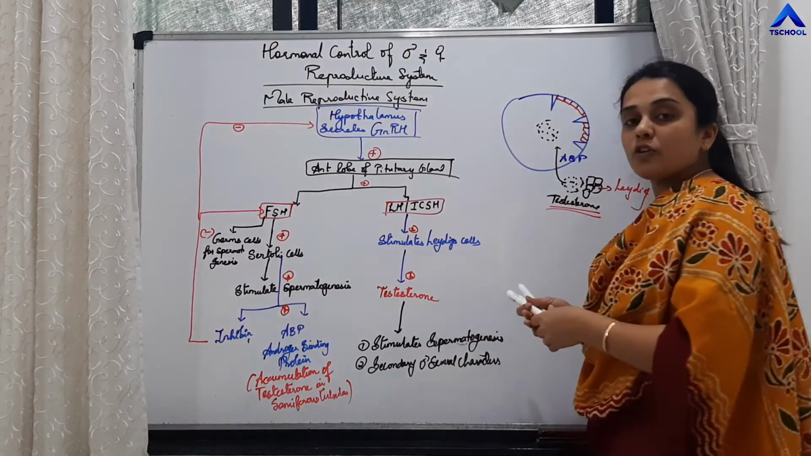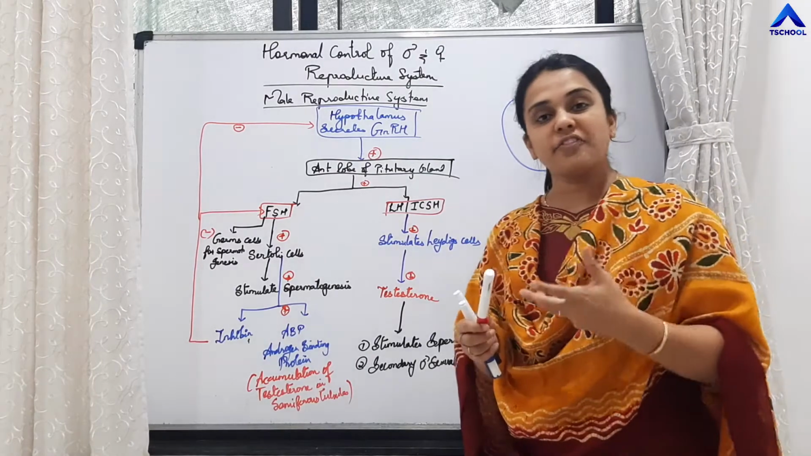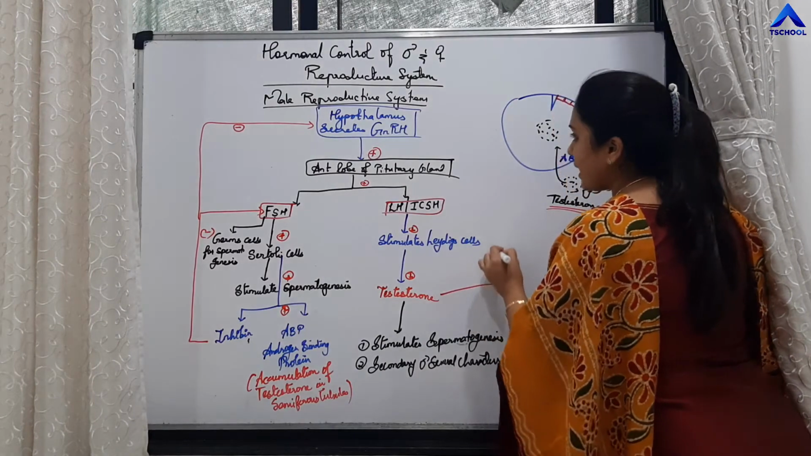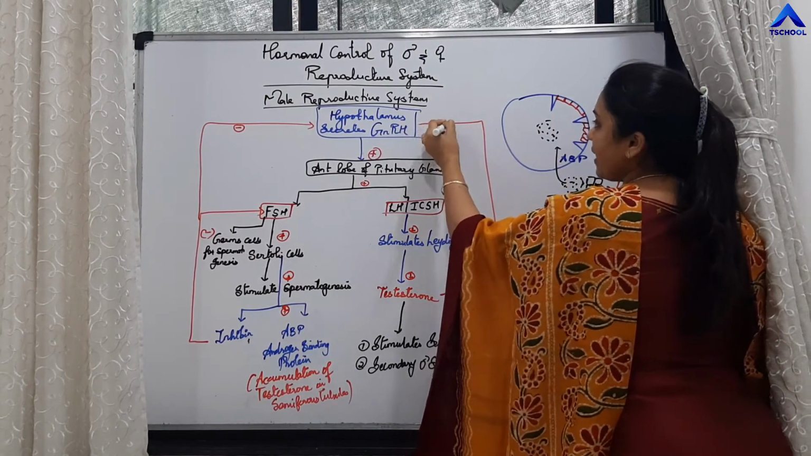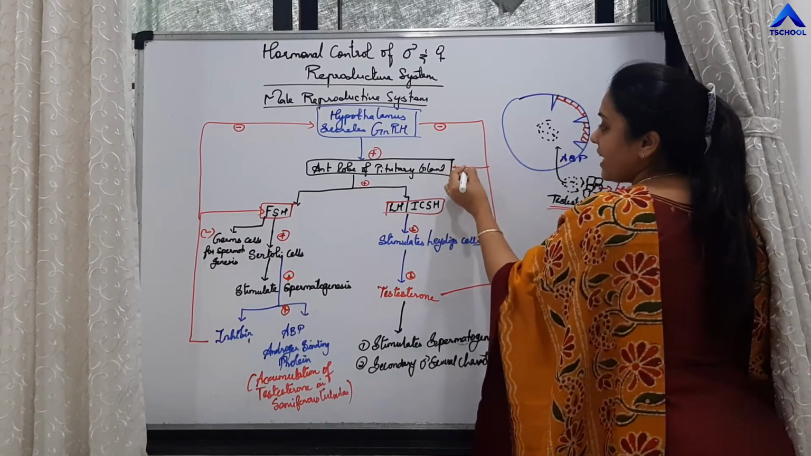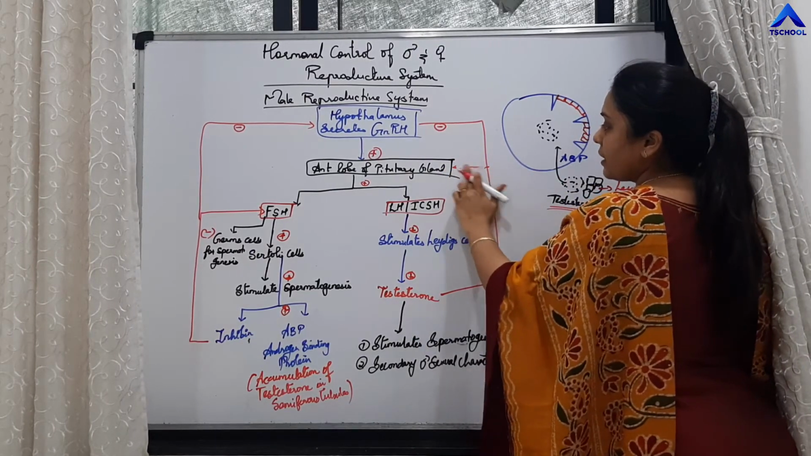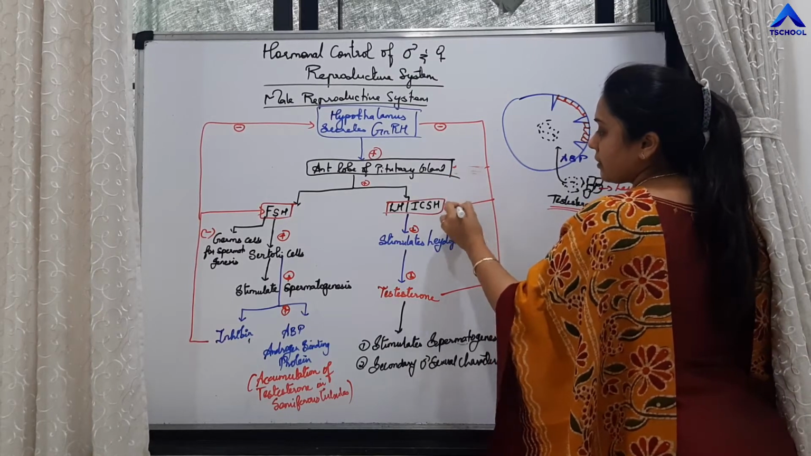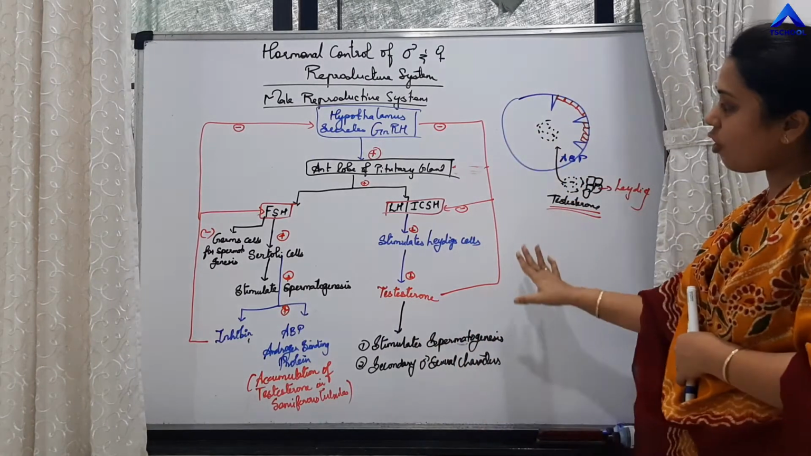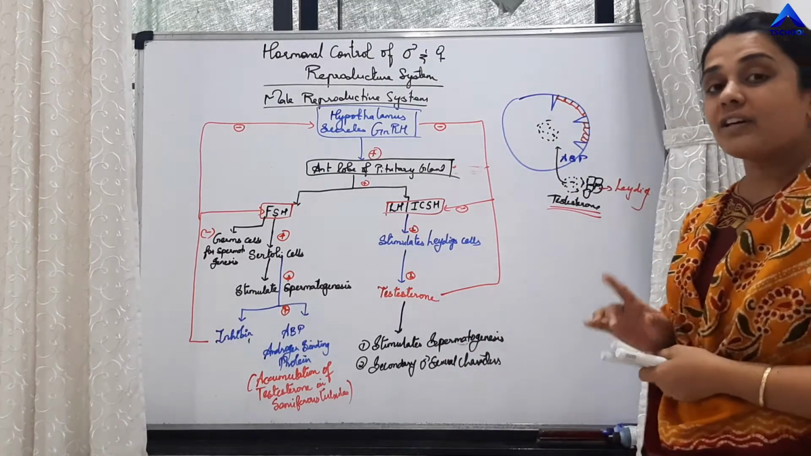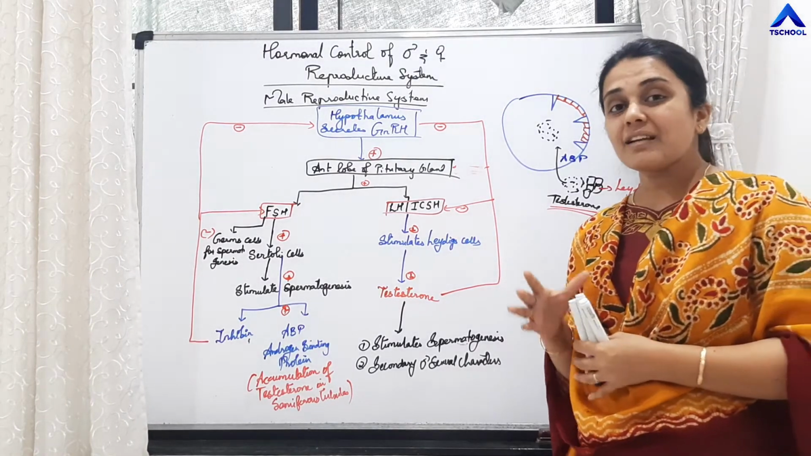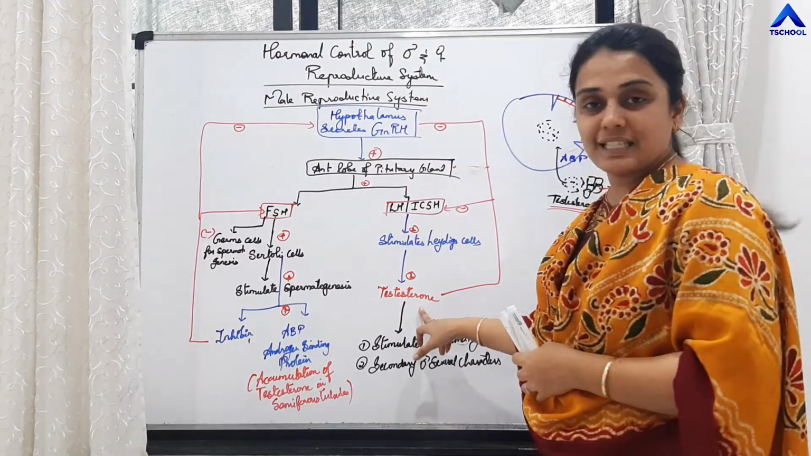If the amount of testosterone in the seminiferous tubules exceeds its normal level, then it will have an inhibitory effect on the release of gonadotrophin releasing hormone, as well as on the release of LH hormone. So students, this is the hormonal control of the male reproductive system. How are the hormones affecting? The main male sex hormone is testosterone hormone.